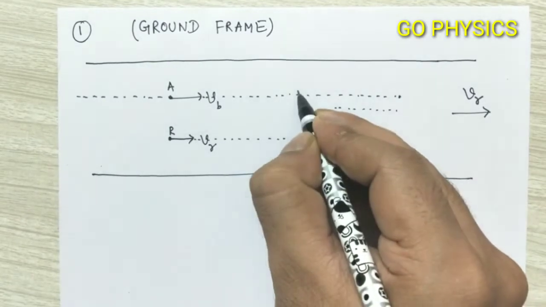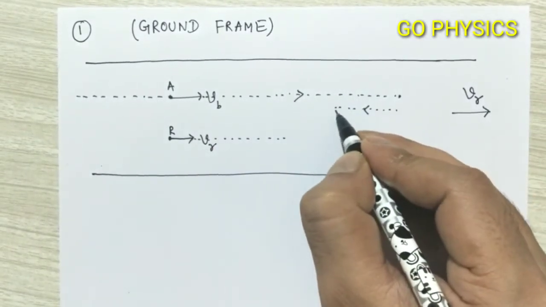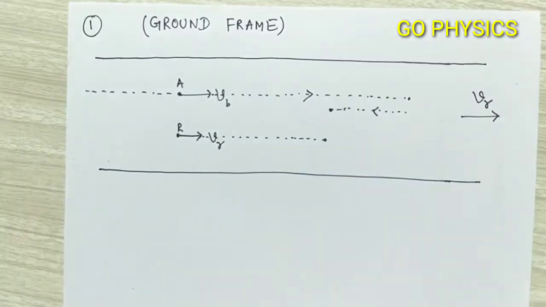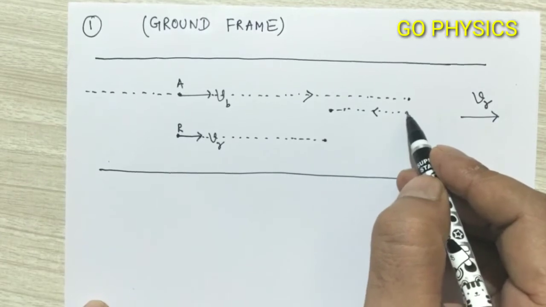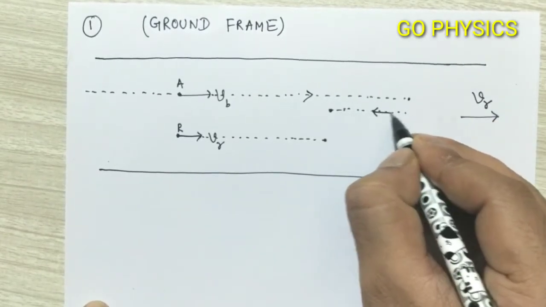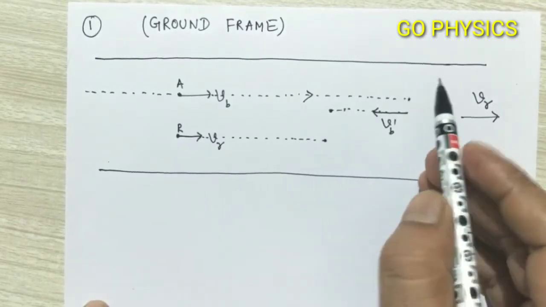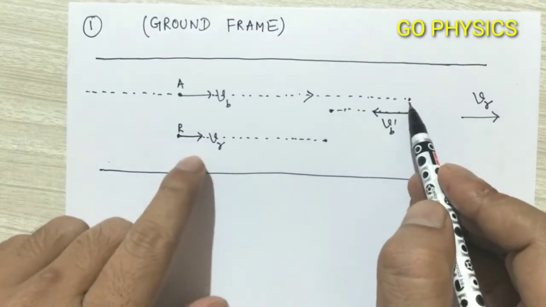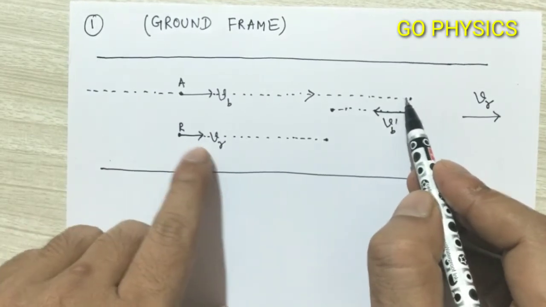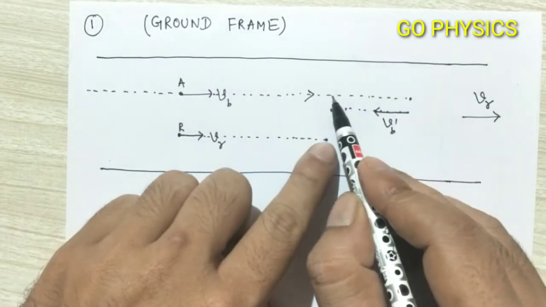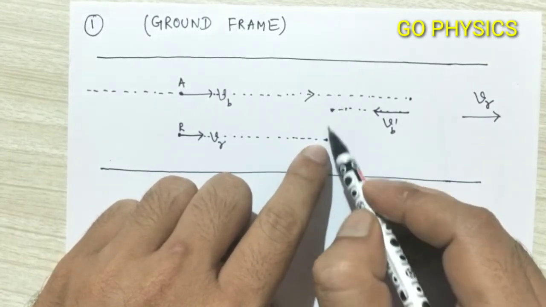This is during going and this is during back of the motion. Let us suppose that during upstream the speed of the boat is VB dash, and when it comes back with VB dash speed, it will somewhere meet the raft again on the same line.